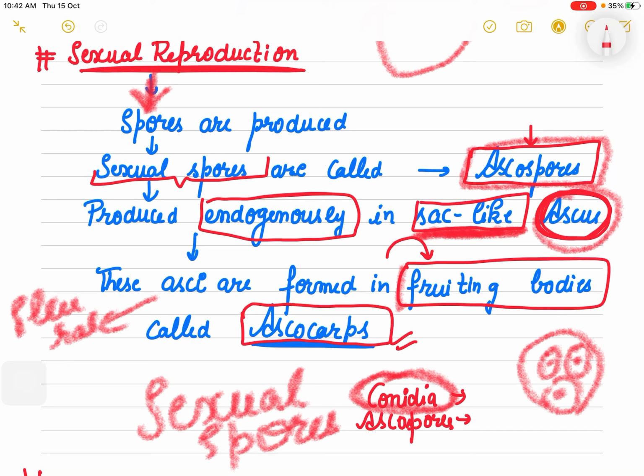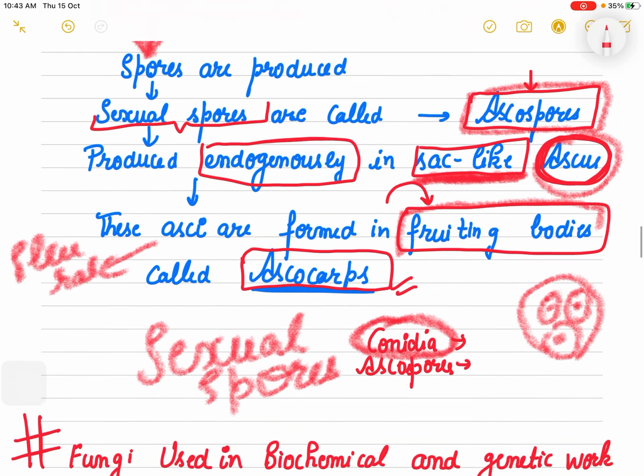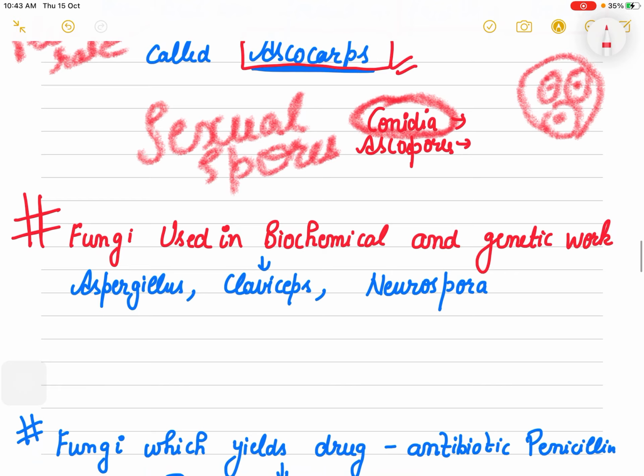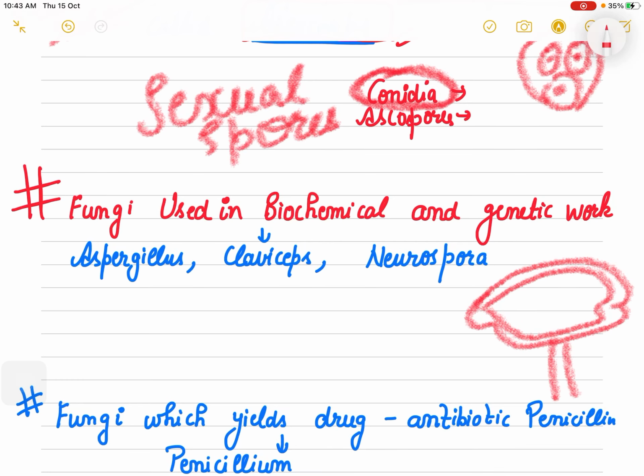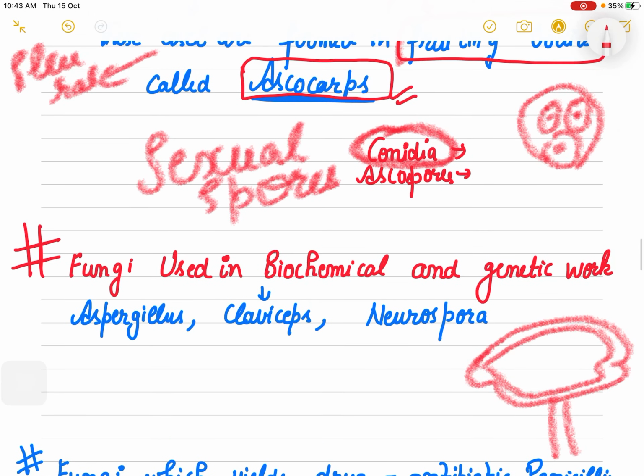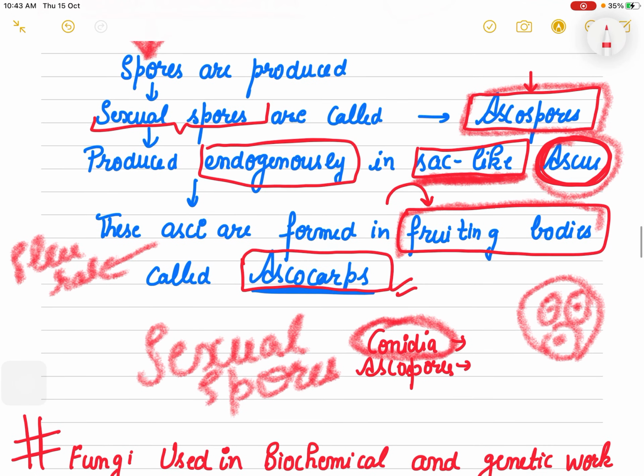So these fruiting bodies are characteristic especially of these fungi, as sometimes you must have seen this kind of umbrella-like structure developing. So this is the fruiting body in which asci are developed, and inside the asci there are the spores which are known as your ascospores.